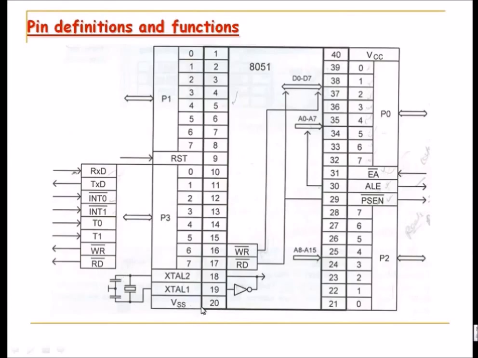It will also essentially need the oscillation, that means a crystal. So on pin number 18 and 19, there will be an oscillator connected in the most basic configuration. So as soon as you give the power, you give the crystal and the reset circuit.